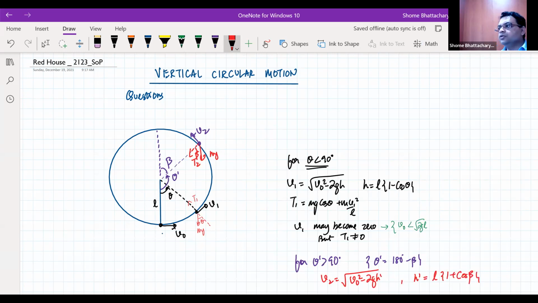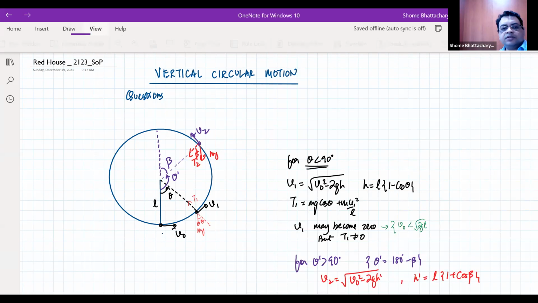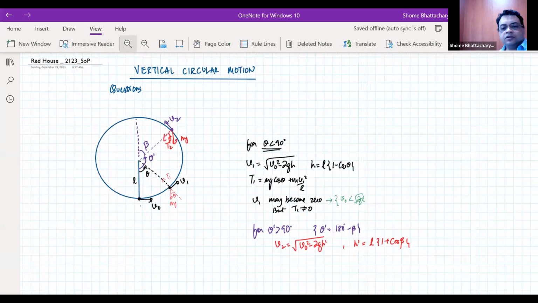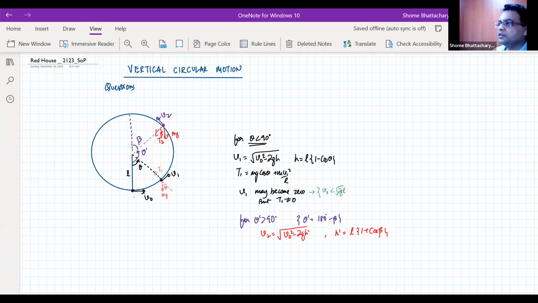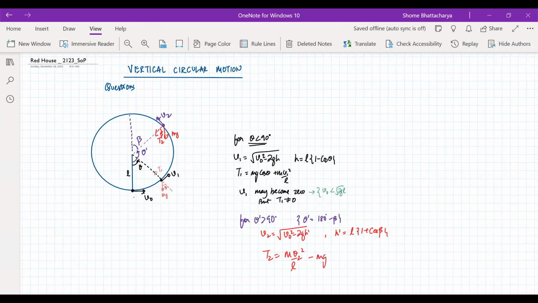So your speed continues to decrease as we are going up. That is what the work energy theorem is showing us: potential energy is increasing, so kinetic energy continues to decrease all the way to the top. So minimum speed is at the top point, if it reaches the top. But tension also continues to decrease, because T2 plus mg cos beta is equal to mv2 square by L. So T2 is becoming mv2 square by L at this point minus mg cos beta.